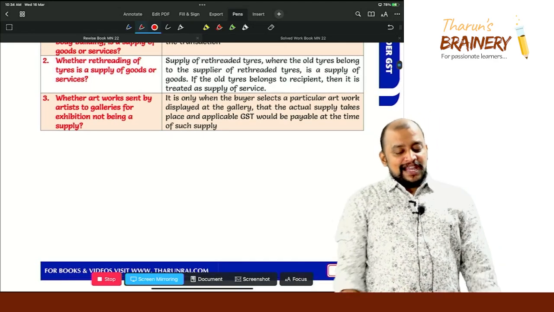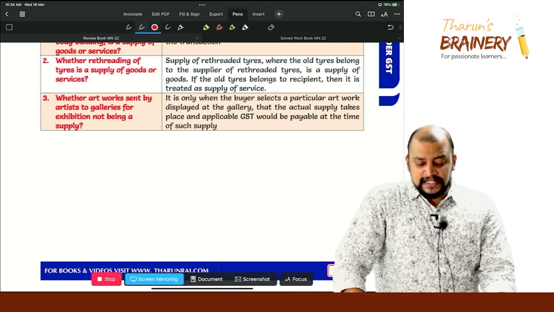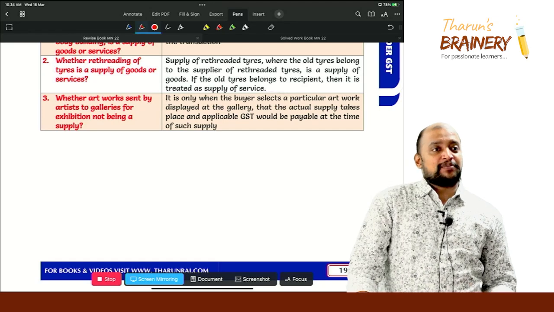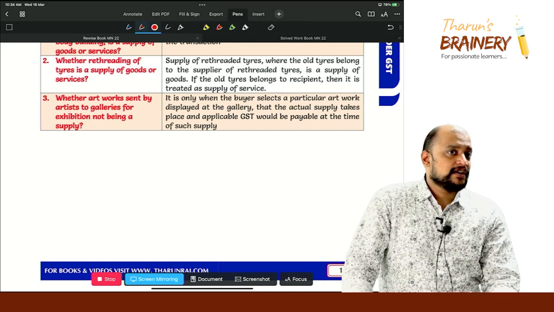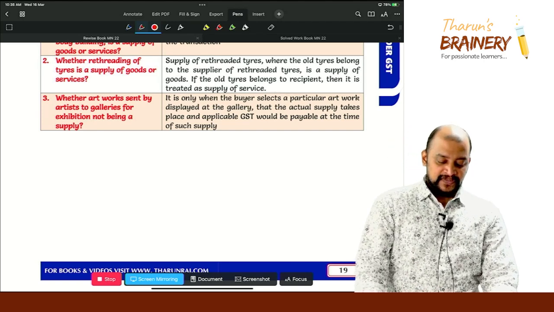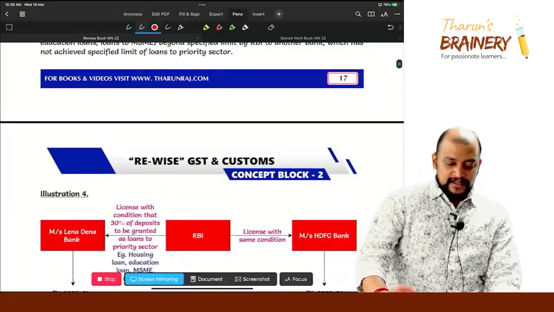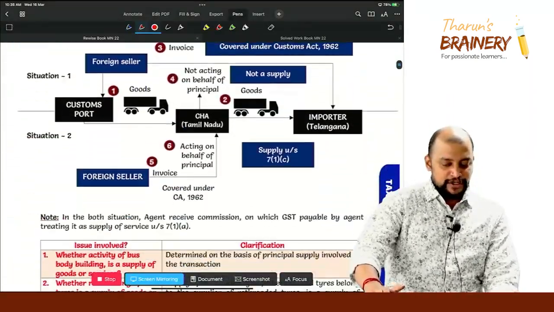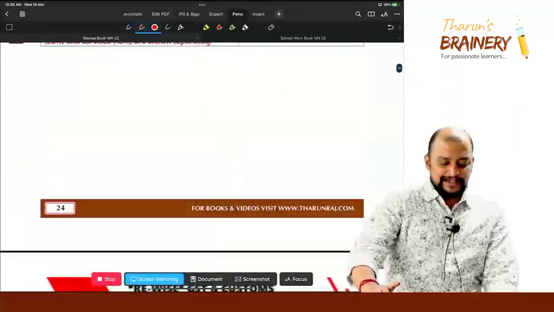It is only when the buyer selects a particular artwork displayed at the gallery that the actual supply takes place, and applicable GST would be payable at the time of such supply. Okay? When? At the time when this sale takes place. Okay? So this we completed supply concept block number 2, and concept block number 3 already we have completed.